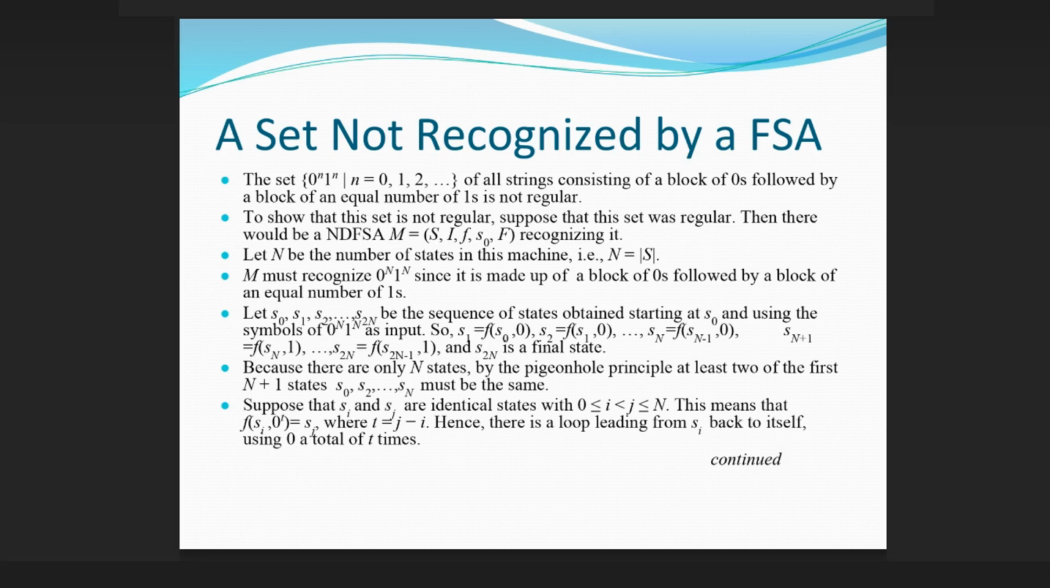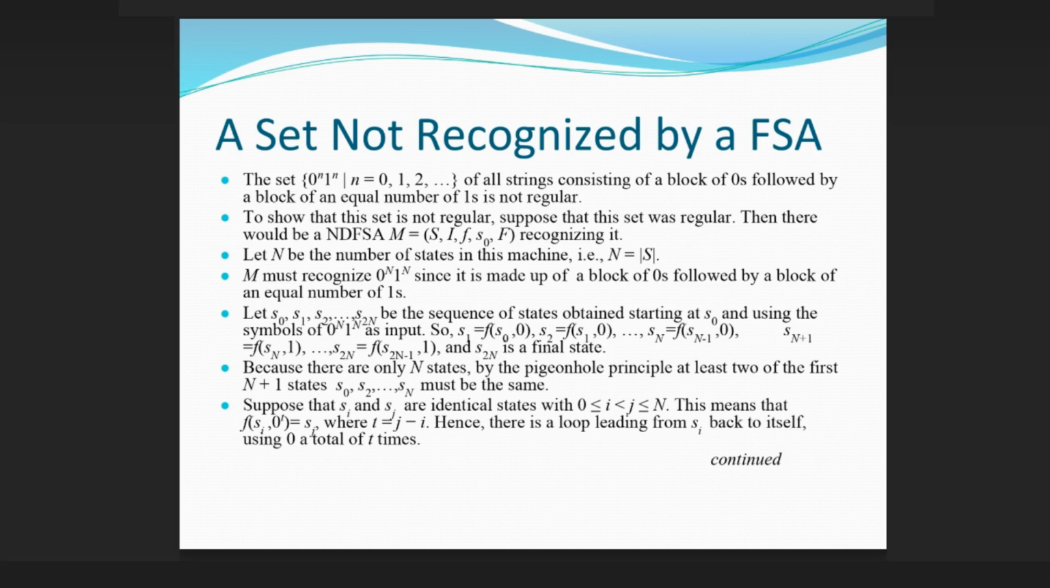Let s0, s1, s2, ..., s2n be the sequence of states obtained starting at s0 and using the symbols of 0^n1^n as input. So s1 equals f(s0, 0), s2 equals f(s1, 0), sn equals f(sn-1, 0), sn+1 equals f(sn, 1), s2n equals f(s2n-1, 1), and s2n is final. Because there are only n states, by the pigeonhole principle at least two of the first n+1 states s0, s1, ..., sn must be the same.